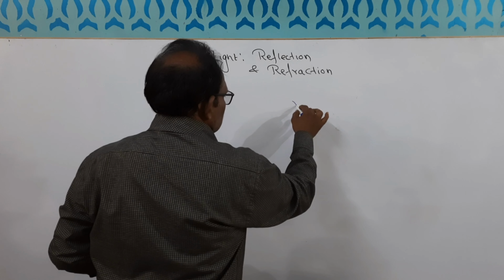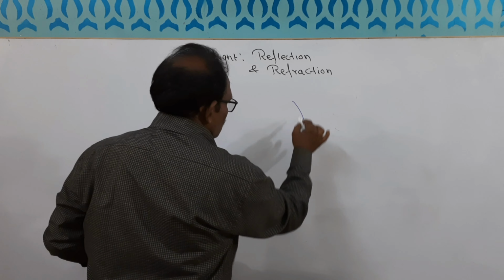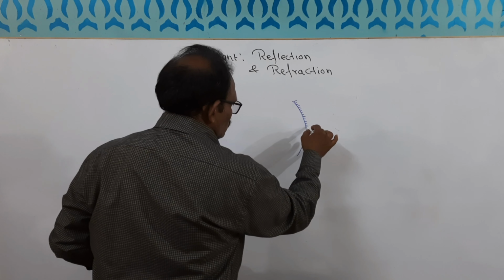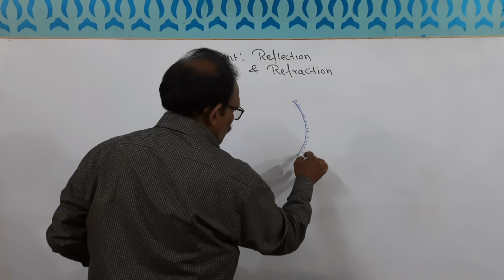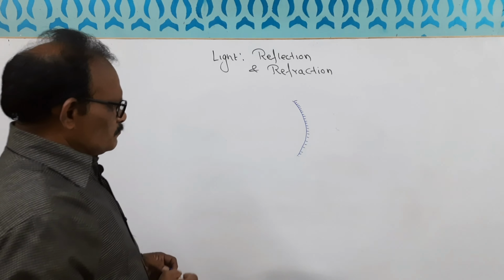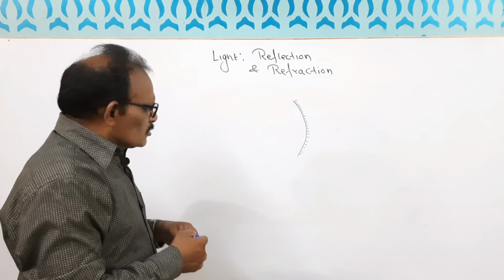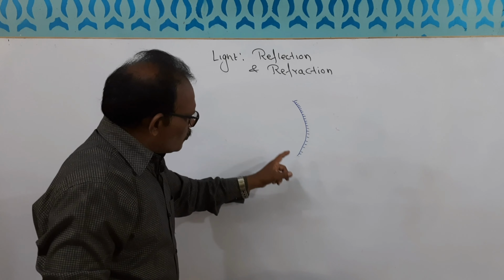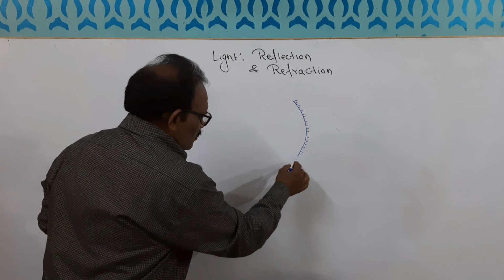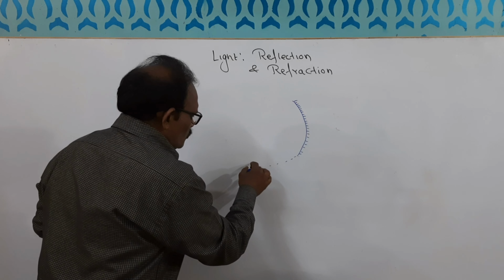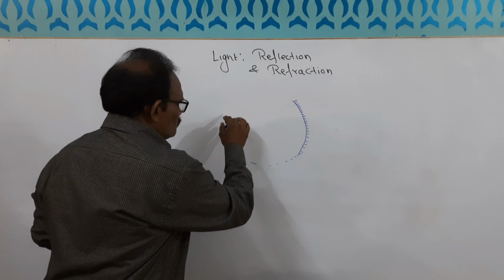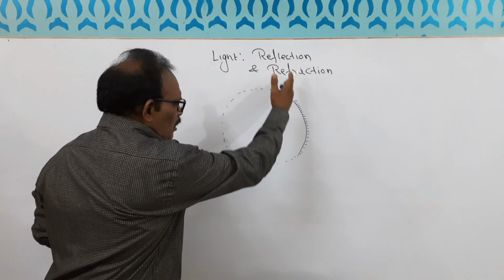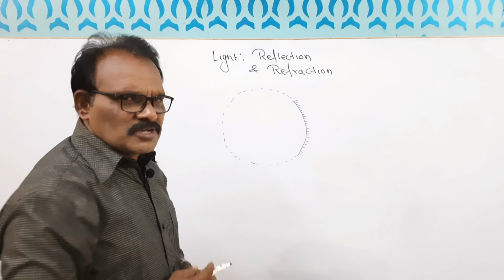This is a concave mirror. These are the coating points. Now you see, you are seeing a little bit of curve. If we keep extending it, won't you feel it like a circle? So that means a spherical mirror is nothing but a part of a circle, isn't it?